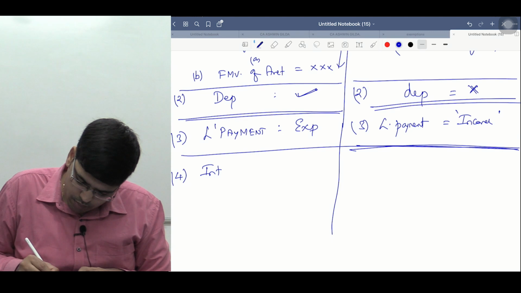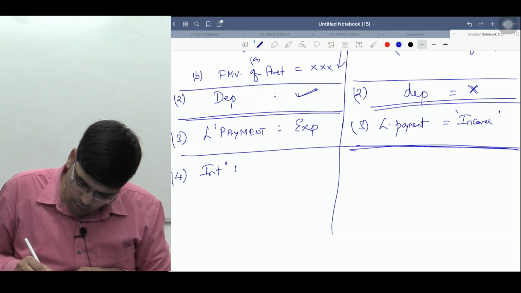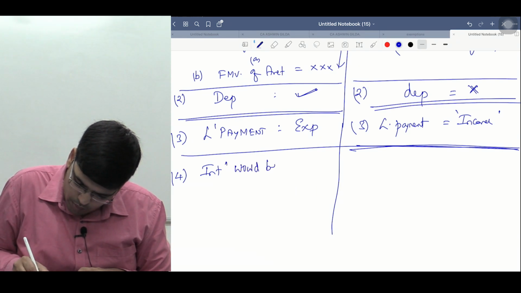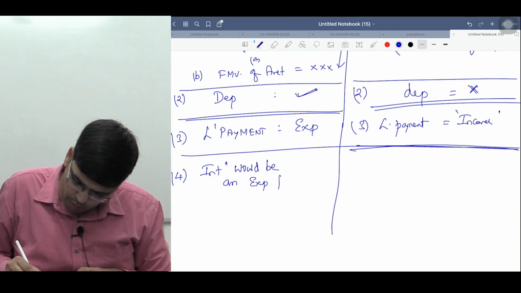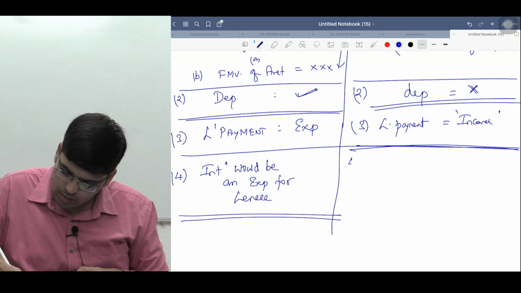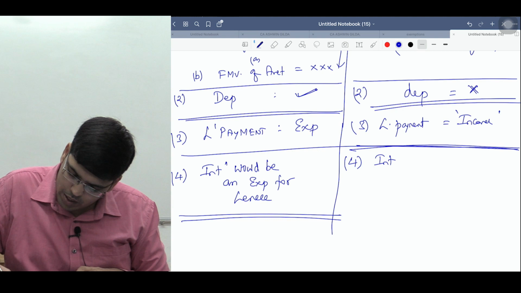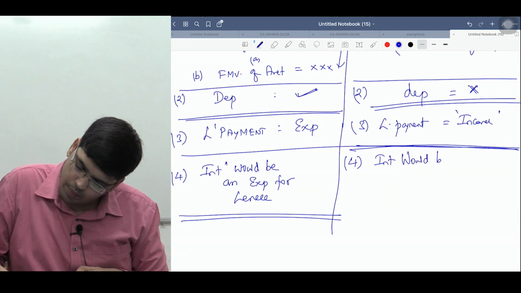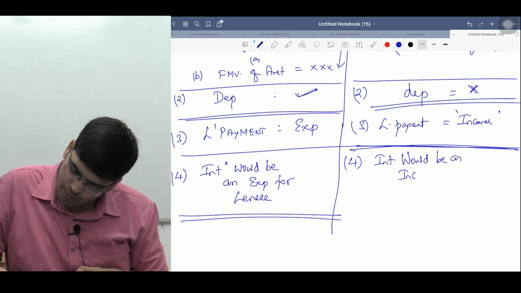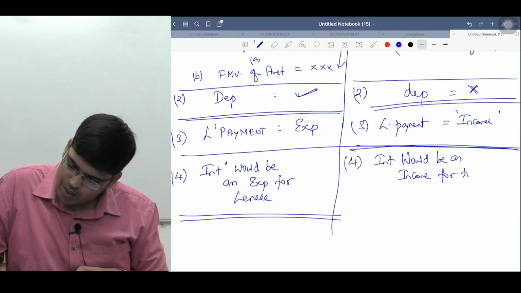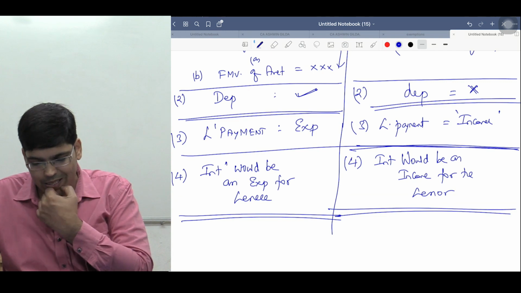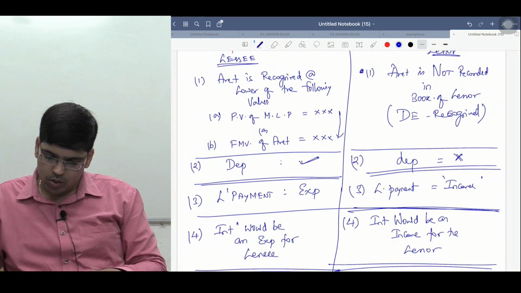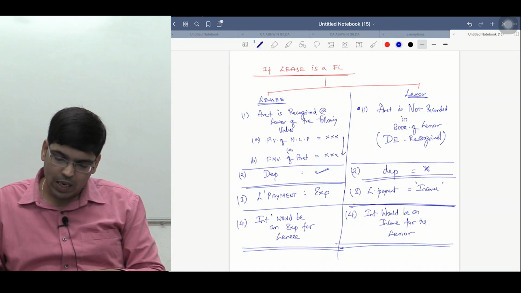Interest would be an expense for the lessee, but whereas interest would be an income for the lessor. Sitting there, he is earning interest income. Do you agree?